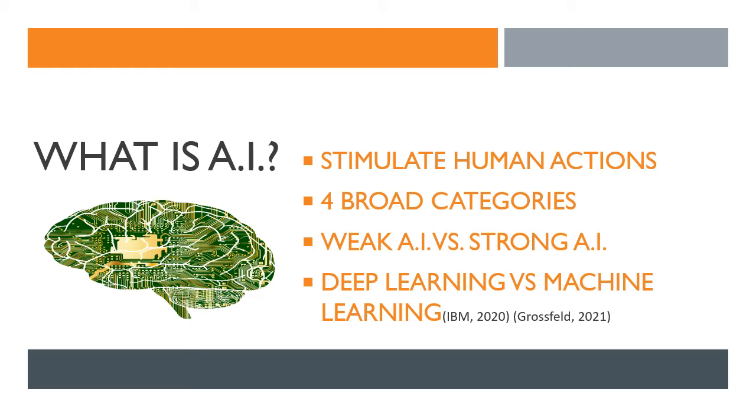Strong AI is a combination of artificial general intelligence (AGI) and artificial super intelligence (ASI). AGI is a system in which a machine would have the same amount of intelligence as humans, and on the other hand, ASI is a system in which the machine surpasses human intelligence. There is no practical example of a strong AI around us.